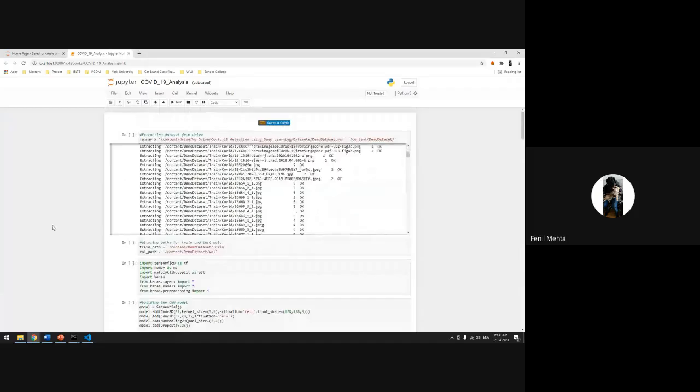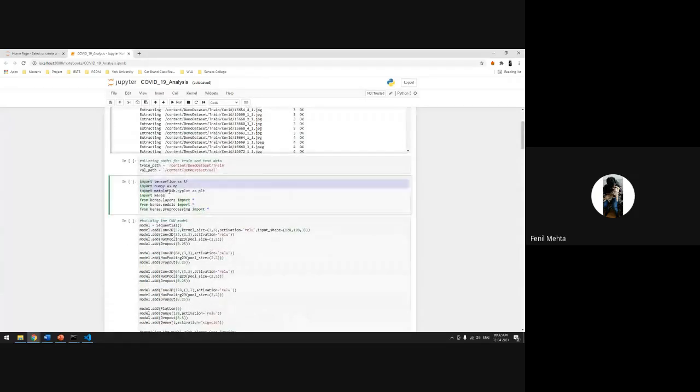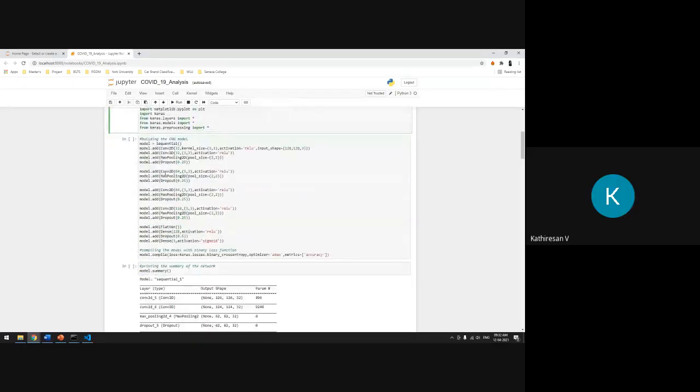Okay, so these are the libraries we are using. We are using TensorFlow, NumPy, Matplotlib, and Keras. We are using Matplotlib to plot the given variables. This is the model. We are taking image size 128 by 128, and the 3 represents the number of color channels. We are using RGB, so it's showing 3.